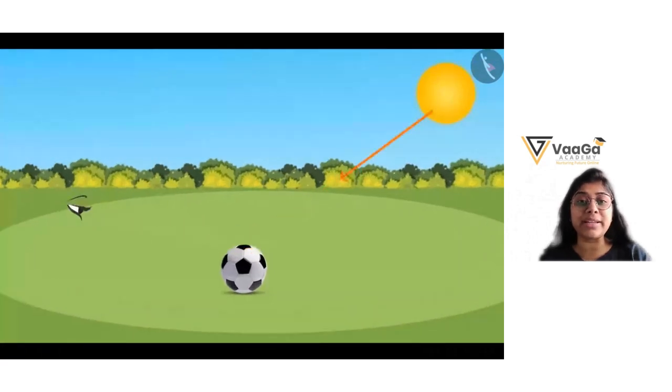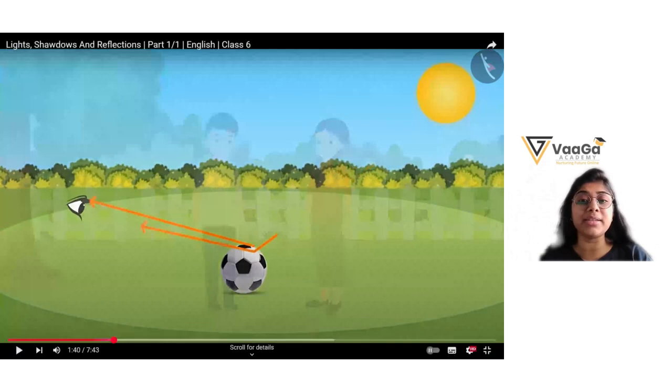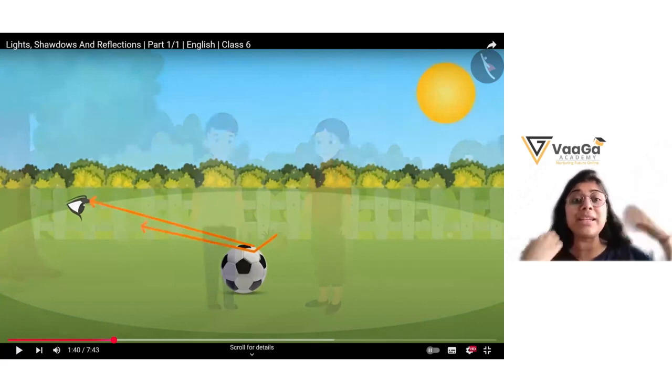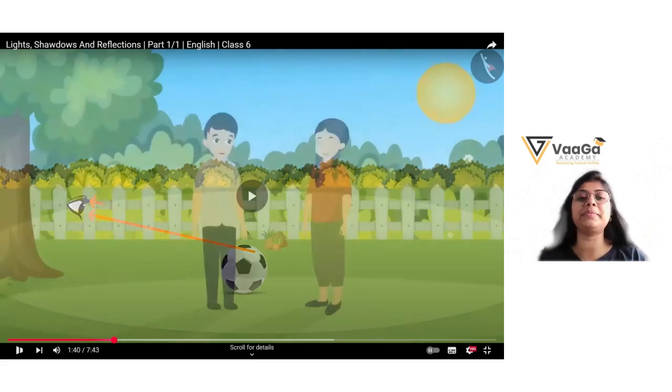The light gets reflected, the light falls on those objects, and only then can we see those objects. Okay, when we're standing outside, how can we see things clearly? Because the light is falling on those objects, only then can we see things clearly. Got it? Yes. Chaya, I did not get that.